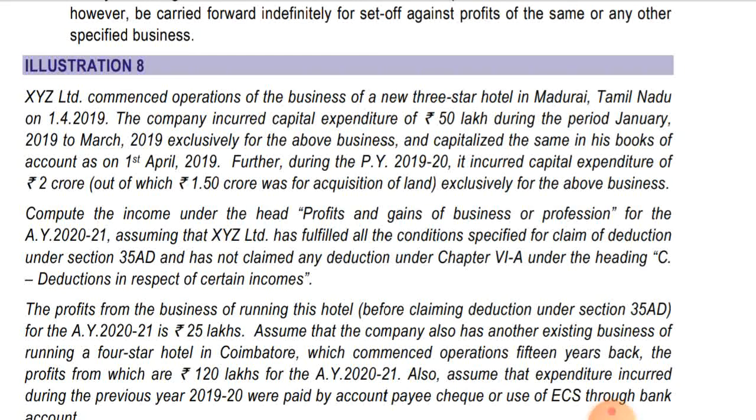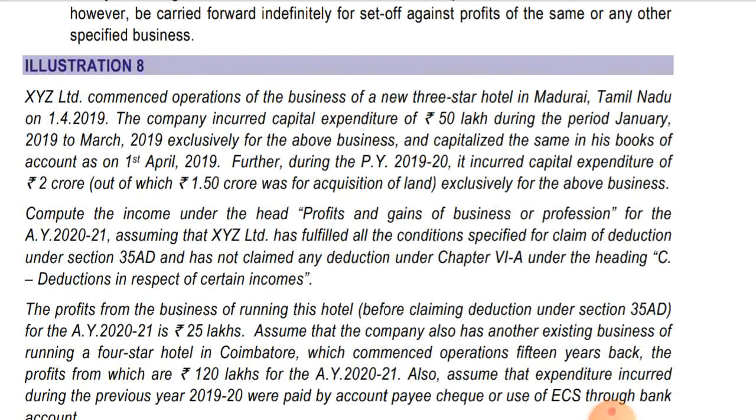So as I said in the previous sum also, on the capital expenditure incurred on acquisition of land, no deduction is allowed under section 35AD. So from 2 crores, 1.5 crores will be deducted, so 50 lakhs is remaining, and on that 50 lakhs capital expenditure deduction will be allowed. So 50 lakhs plus 50 lakhs, total is coming to 100 lakhs. 100 lakh deduction will be allowed under section 35AD.